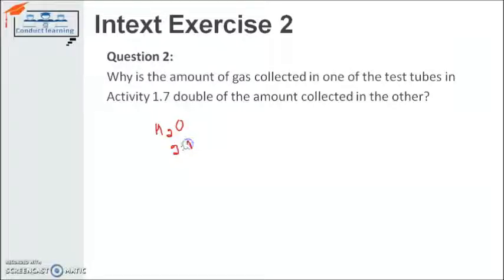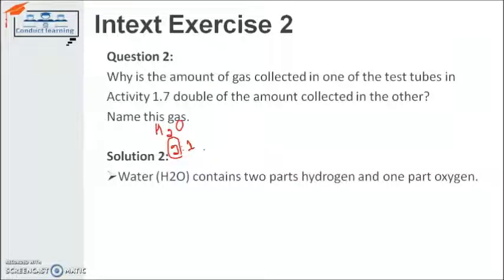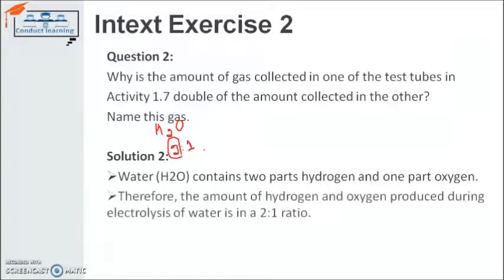So when the activity is performed, one of the test tubes will contain gas which is double the other. Why? Because it has 2 atoms of hydrogen, so it will be more than the oxygen. So water contains 2 parts of hydrogen and 1 part of oxygen. Therefore, the amount of hydrogen and oxygen produced during the process is 2:1, as I told you before.